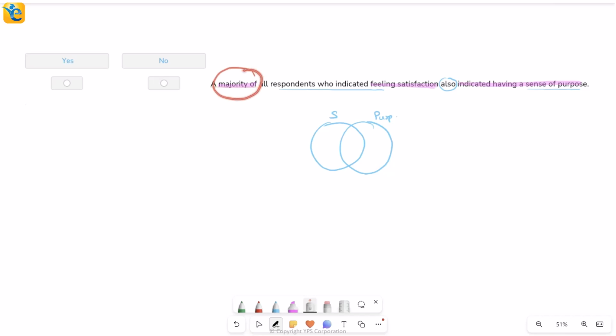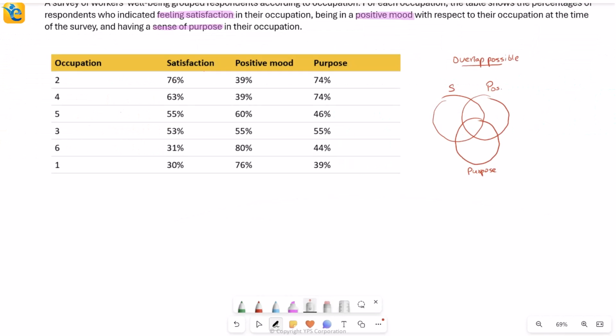They are saying that majority of this satisfaction circle is also a part of the purpose circle, which really means to say that the majority of this S circle is here in the common region. And I have to see if I can tell that based on all the information. Now, when you think about overlap, it should already strike you, we know overlap is possible, but there is no way for us to tell how much exactly is the overlap between any two categories. This is something that will change occupation to occupation.